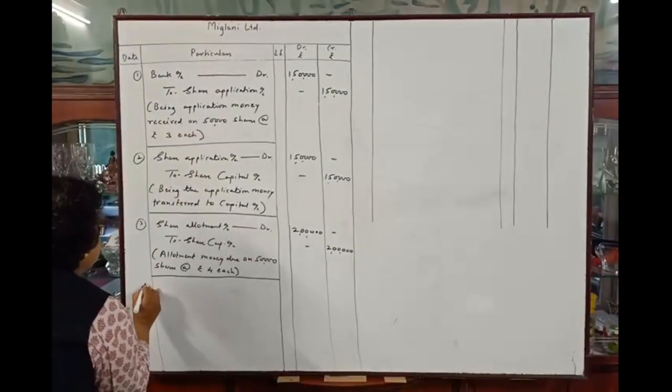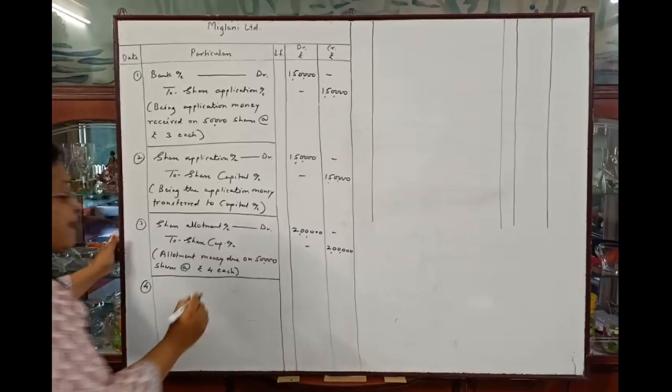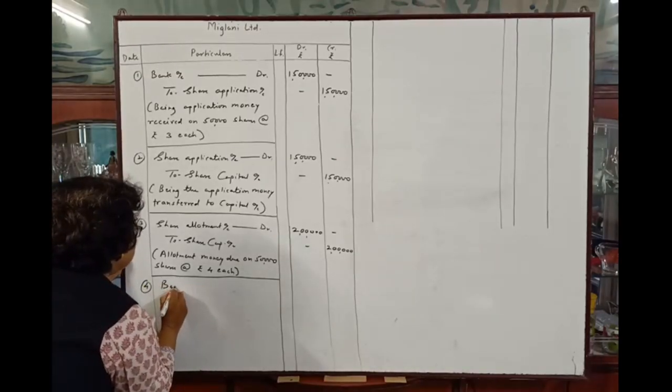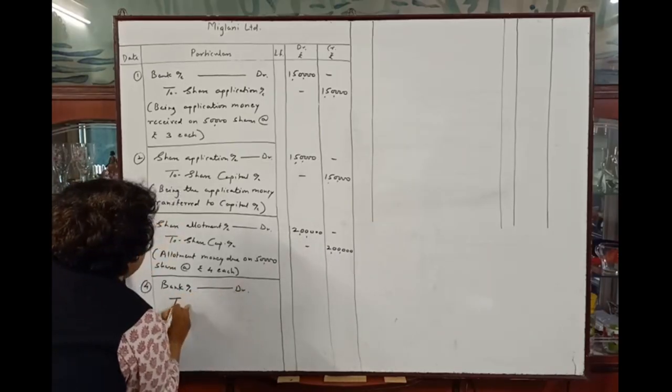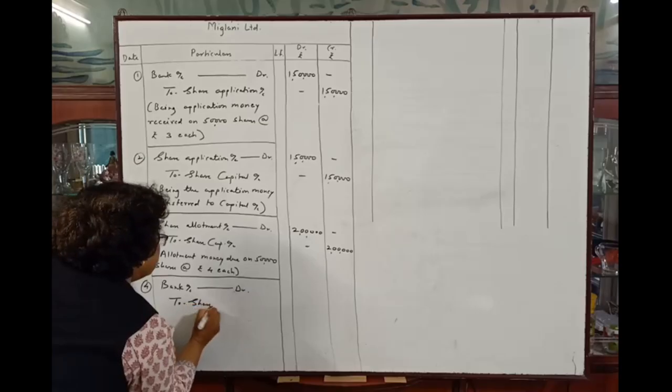Now the next entry will be allotment money received from the public. So fourth entry, bank account debit to share allotment account.